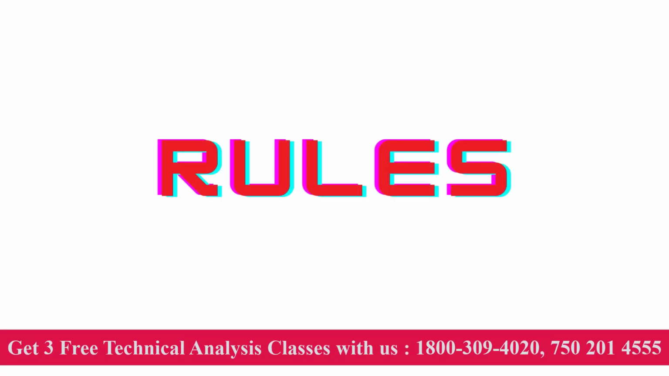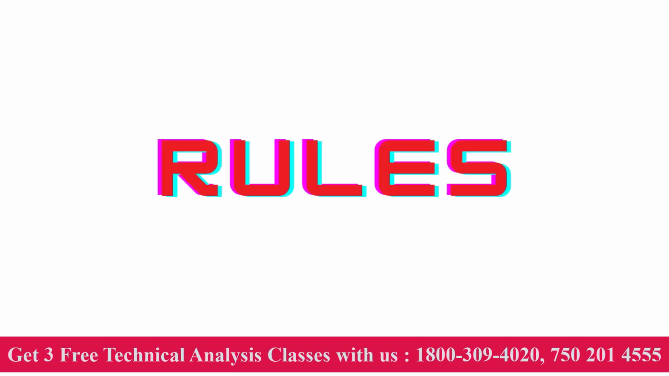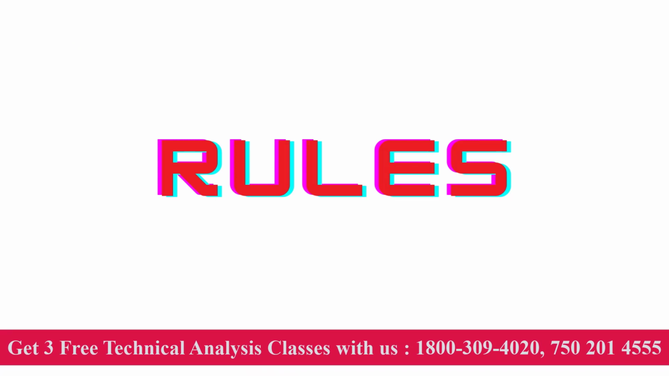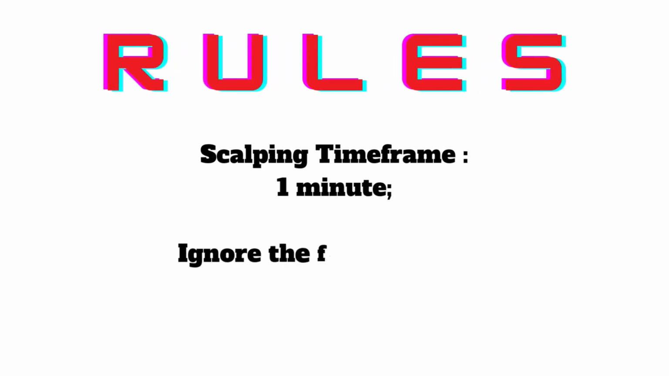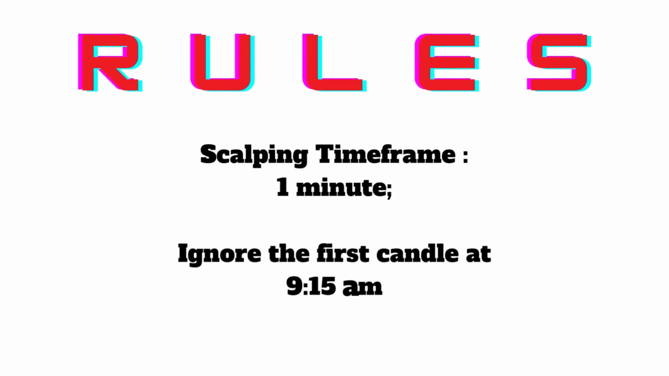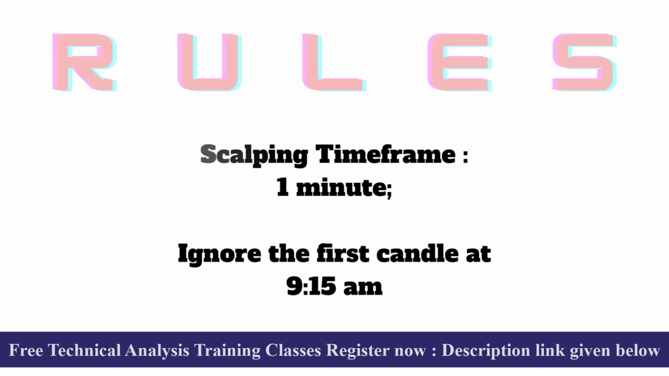Here are the rules for this strategy. Kindly note these down and practice the setup on paper so that you understand when to apply these rules and how to enter and come out of your trade conveniently. Rule number 1. The time frame for scalping should be 1 minute. Here in this setup, skip the first candle at 9:15 since there will be volatility.